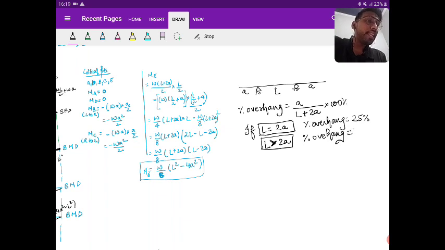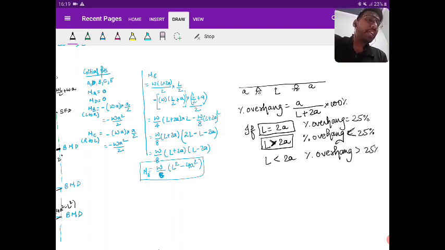Yes? Less than. Very good. Less than 25%. Yes or no? Next, if L is less than 2A, then percent overhang will obviously be greater than 25%.